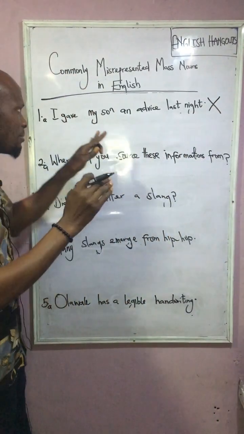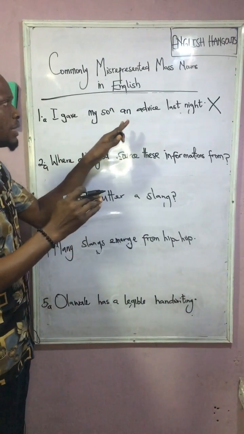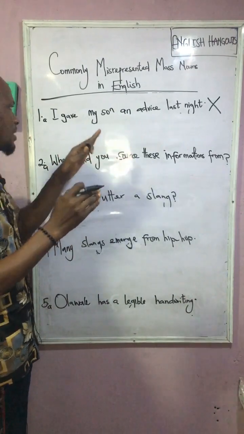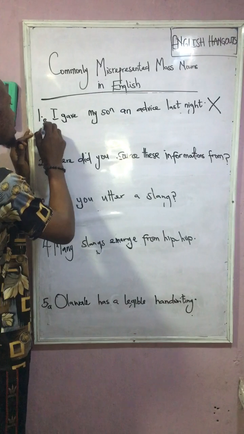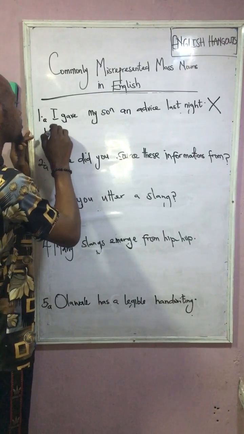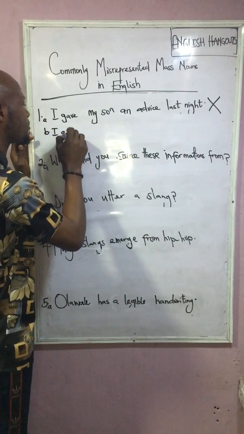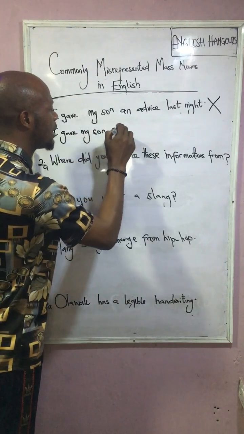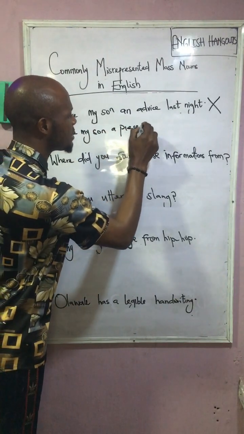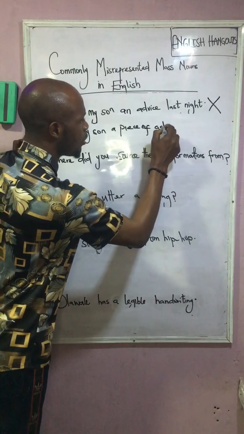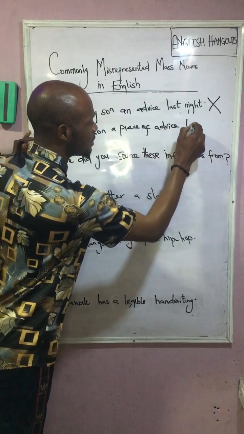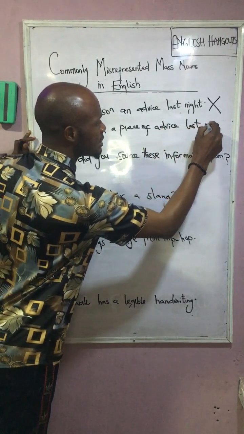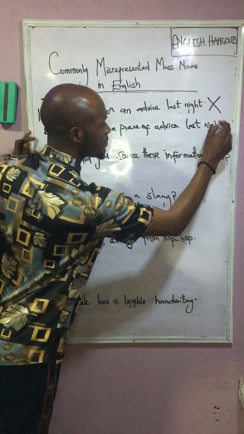Something can come in place here. We must introduce partitives. As a result, we can have, I gave my son a piece of advice last night.